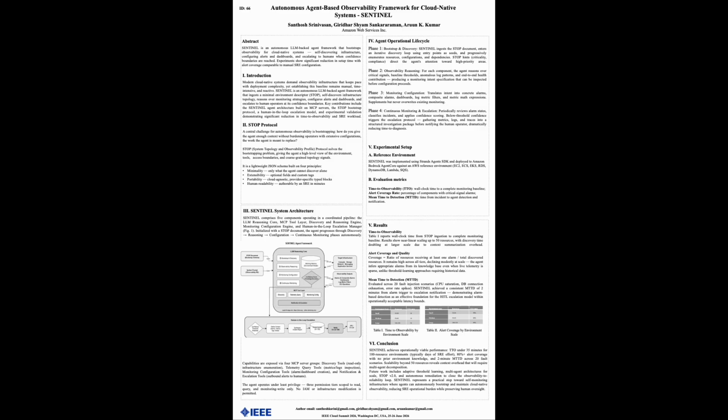The MCP layer comes next, and this exposes the agent's capabilities through four functional groups. The discovery tools, which are read-only infrastructure enumeration, for example, EC2, RDS, ECS, etc. Telemetry query tools, like metrics and logs inspection to assess existing signals. Monitoring configuration tools, so that it can create alarms and dashboards. And notification and escalation tools, so that the human operators can be alerted.